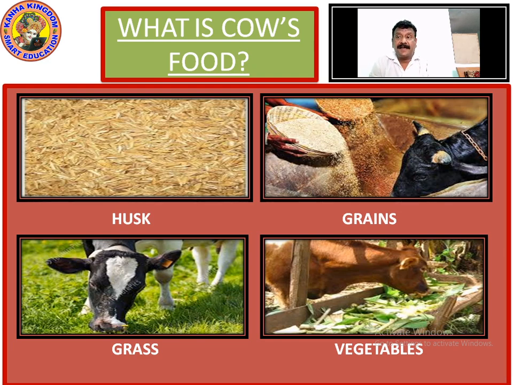And you can see the grass. In the meadow, it's eating the grass. And in the fourth photograph, you can see the cow eating vegetables. It loves the vegetables. So this is the food. You have seen the cow, you have seen the dairy products which are extracted from milk. Now you have seen what all it eats, what all it likes. Now we can go and see about the male cow. Right? In the next picture we will see the male cow.